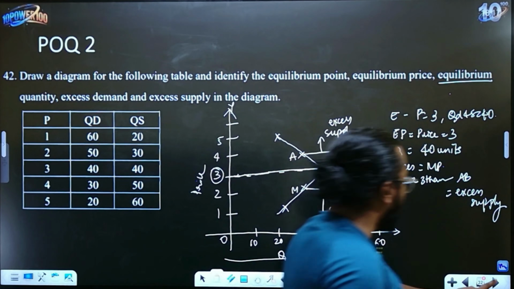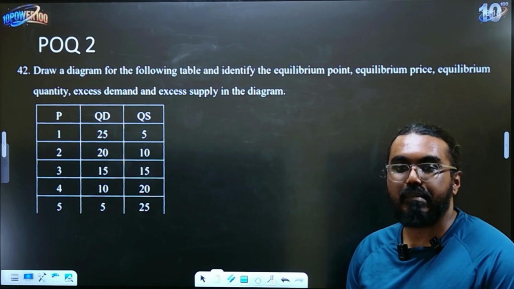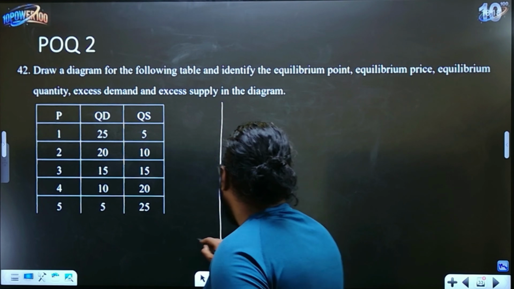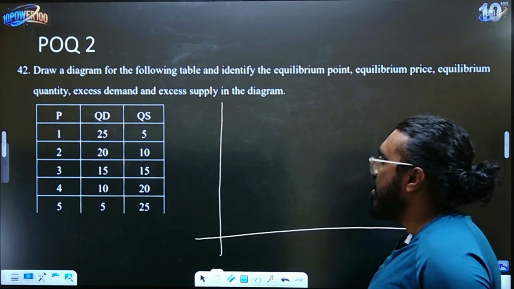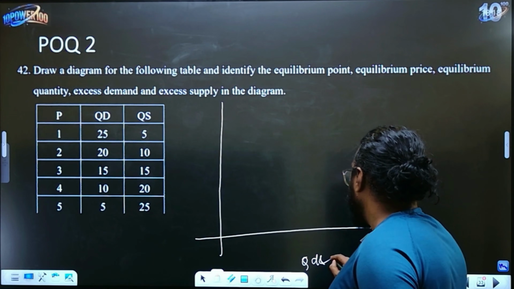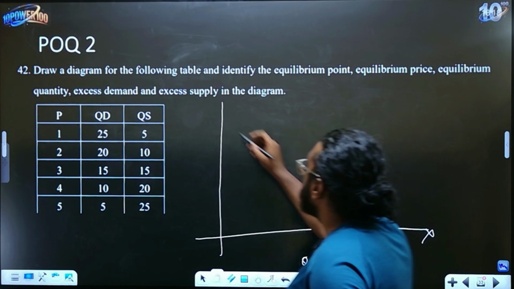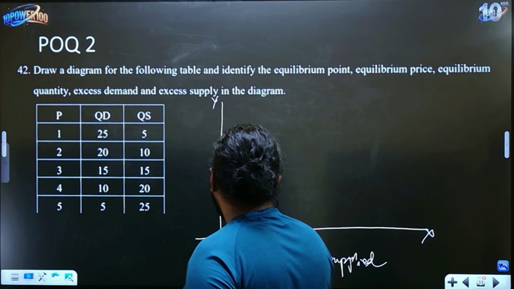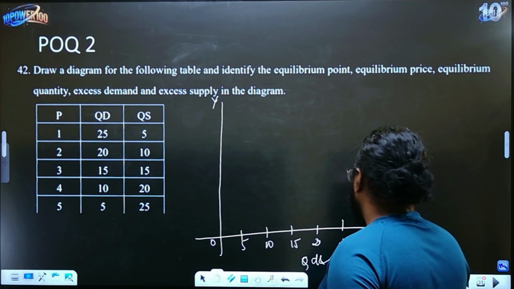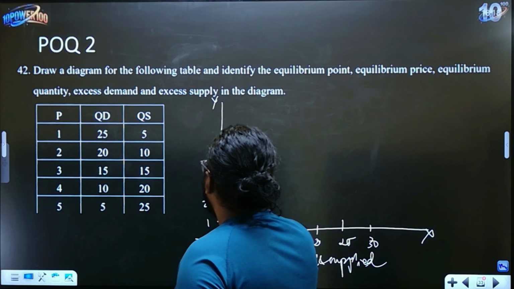Let's do another question from your second paper. Again, the same concept itself. They are testing you whether you are able to identify these key points, right? So same way, draw the graph. If you see the quantity, it is all increasing by 5s. So maybe I will increase illi quantity demanded and supplied. Full forms bariri, I am writing short forms here. This is x-axis, this is y-axis, origin. So 5, 10, 15, 20, 25, just in case 30, 1, 2, 3, 4, 5, 6.